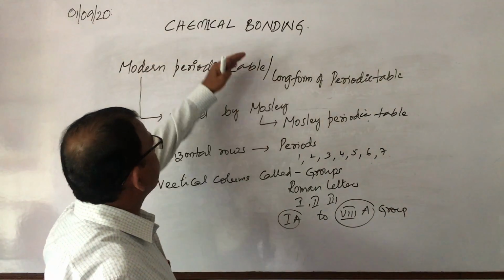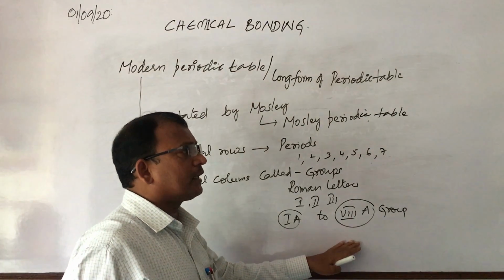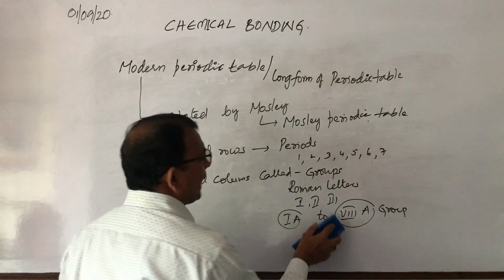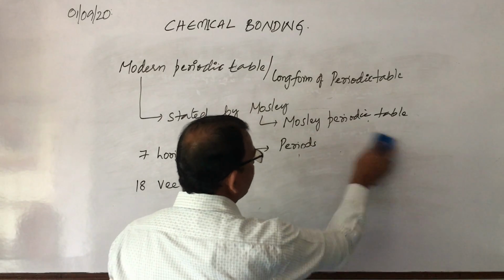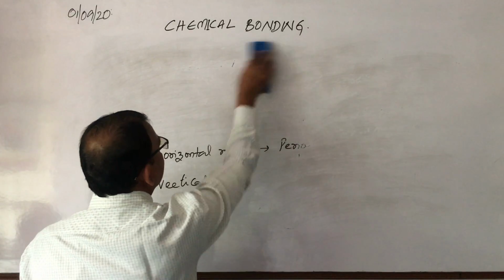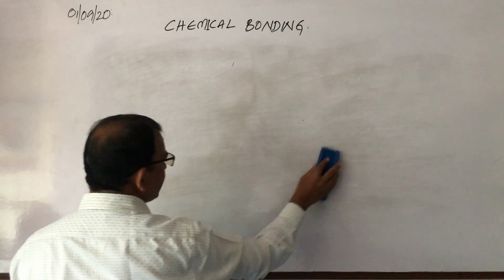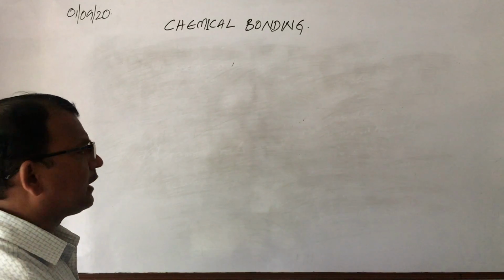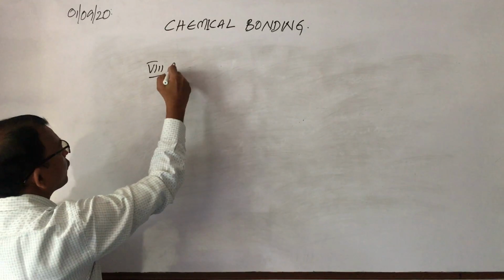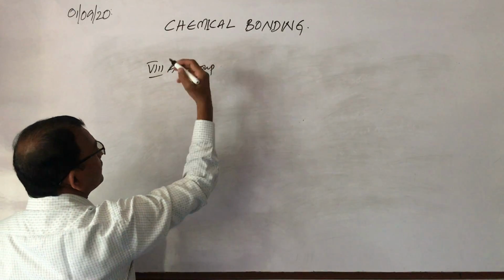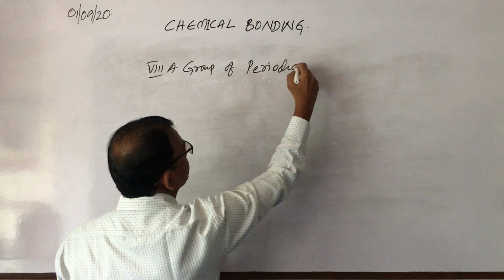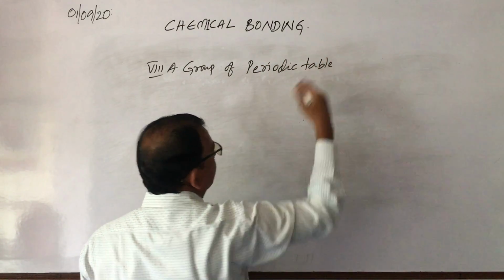So why has the periodic table come up in the chemical bonding topic? Because this is also very important. A chemical bond has an interconnection with the periodic table. Now I will show how it is linked with the periodic table. Suppose, as I told you, the 8A group elements of the periodic table.